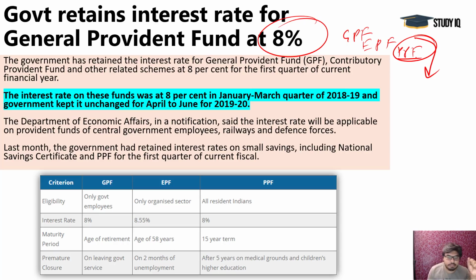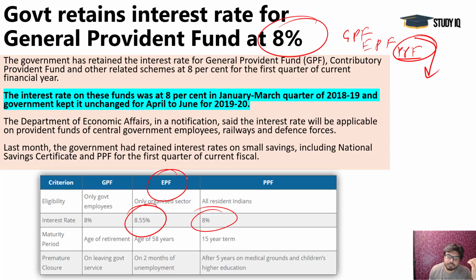So the rate is fixed at 8% till now, and important revisions to this rate are declared by the Ministry of Finance. But right now there is no change, and there is no change in EPF rates also. It is at 8.55%, and EPF is for the organized sector where more than 20 employees are working.